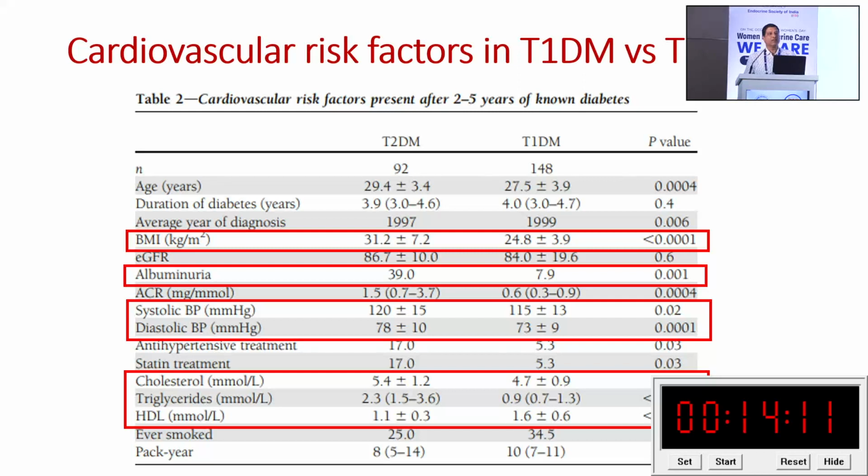Again, if you see, this is the source group which has shown the cardiovascular risk factors in type 1 versus type 2. Youth onset type 2 has much more cardiovascular risk in comparison to type 1. BMI is of course high in type 2. Albuminuria is statistically significantly high in comparison to type 1. Both systolic and diastolic blood pressure, total cholesterol and triglyceride are significantly high. And HDL cholesterol is found to be low in youth onset type 2 diabetes patients in comparison to type 1 diabetic patients.